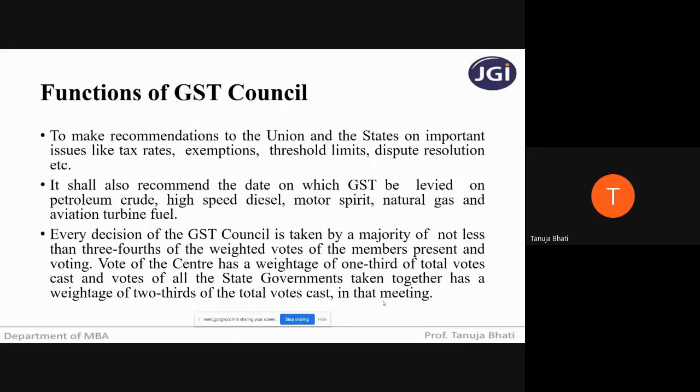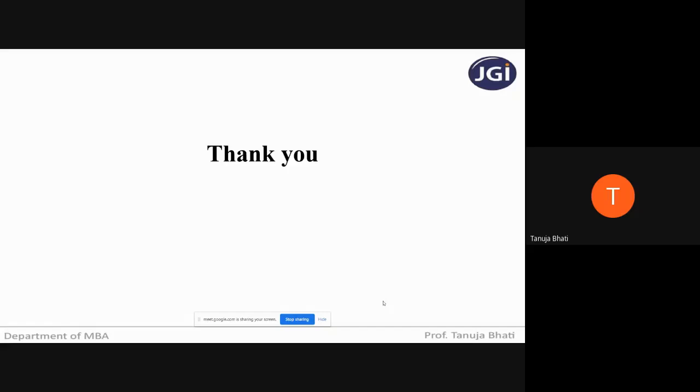Yes, students? Yes, ma'am. Okay. So in short, each and everything relating to GST, whatever disputes, whatever confusion relating to returns, threshold limits, exemptions, tax rates, HS and SAC codes, whatever decision, it is taken only by the GST Council. So by this, we have completed module number 1, which is only theory.